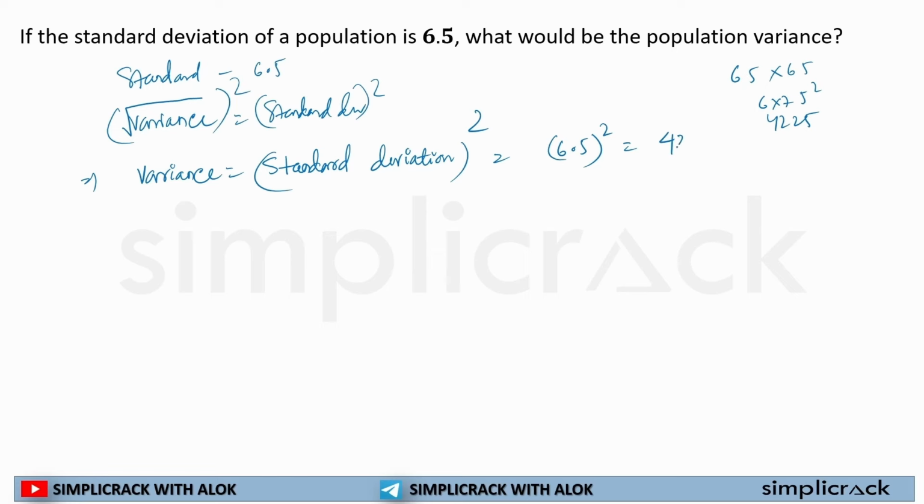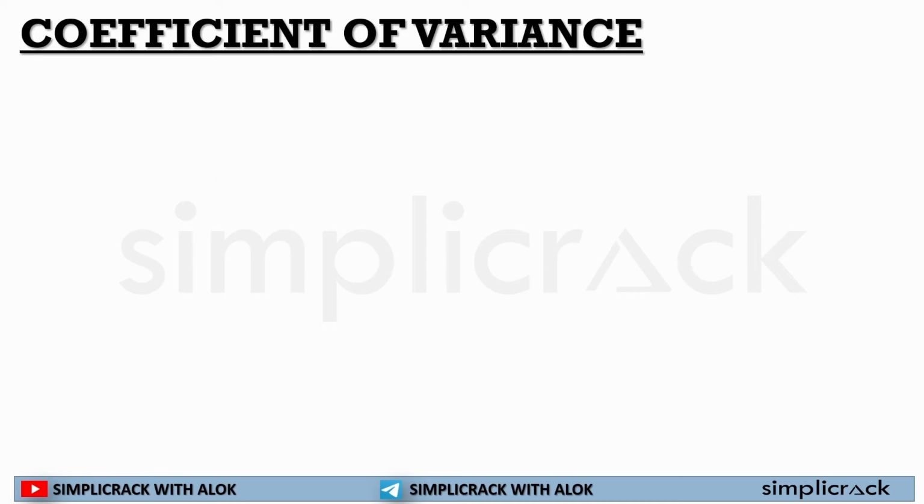So 4225 divided by 100, I can write it as 65 by 10. So the square of 65 by 10 will be 4225 divided by 10 square, 100, and I can write it down as 42.25. So 42.25 is the variance of this given data. Now I hope this is clear to each and every one of you.